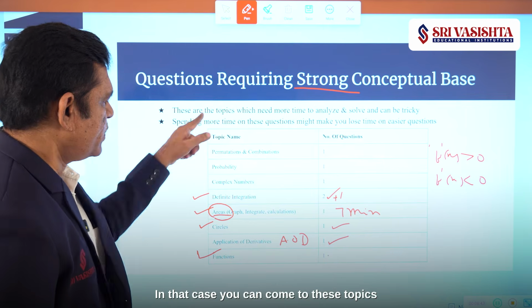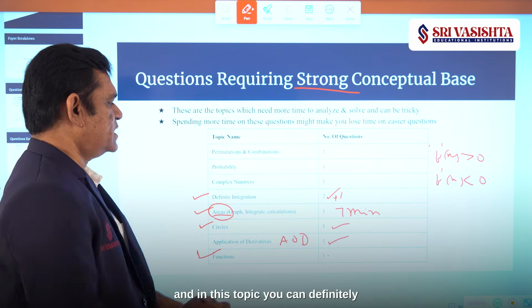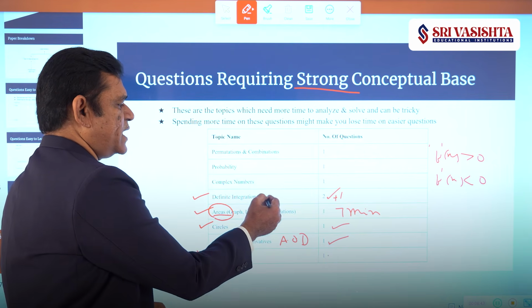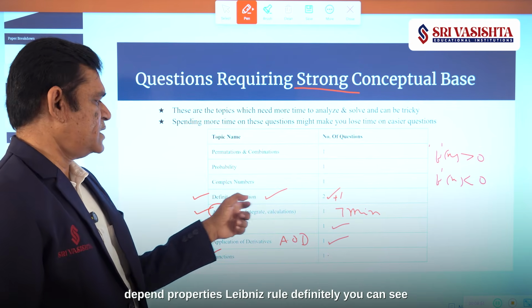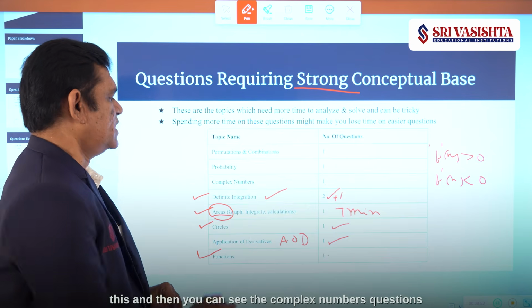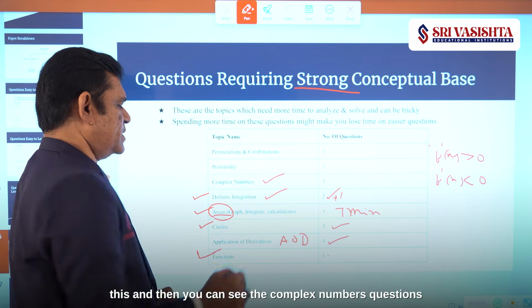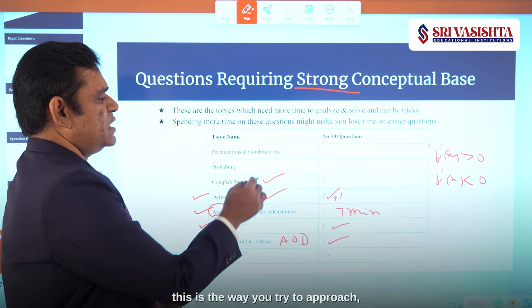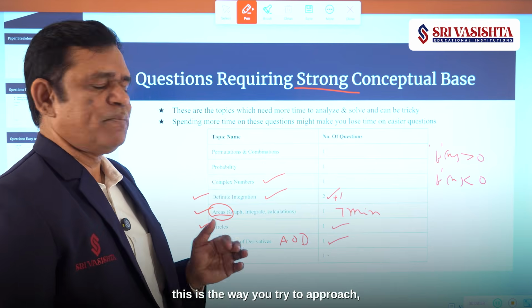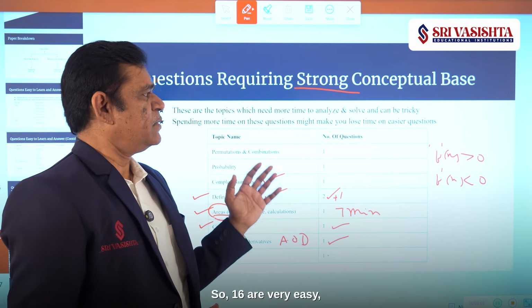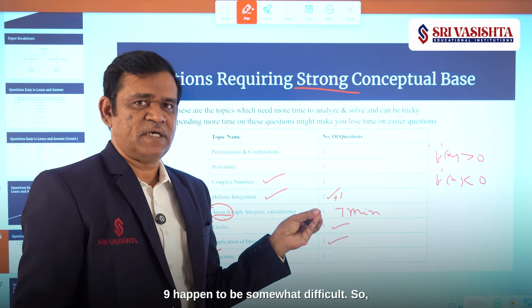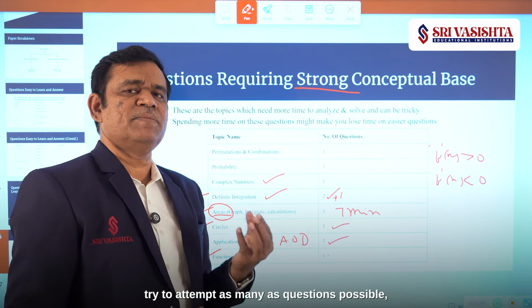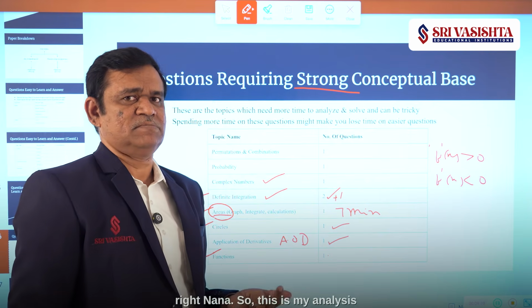In that case, you can come to these topics, and in this topic you can definitely depend on the definite integration properties, Leibniz rule, and then you can see the complex numbers questions also. So this is the way you try to approach. 16 are very easy, 9 happen to be somewhat difficult. Try to attempt as many questions as possible.